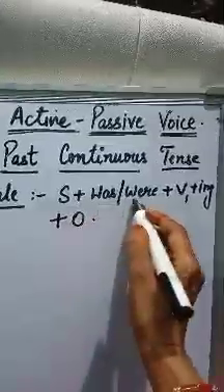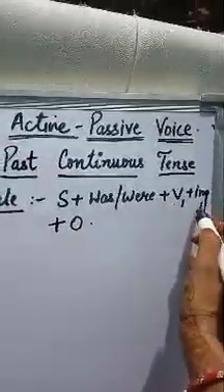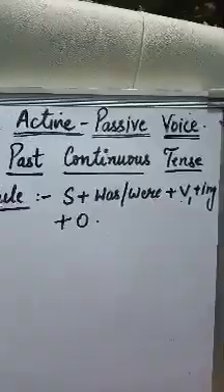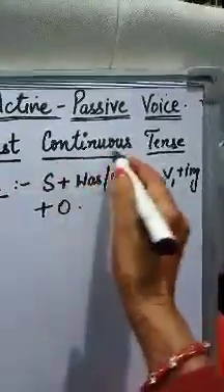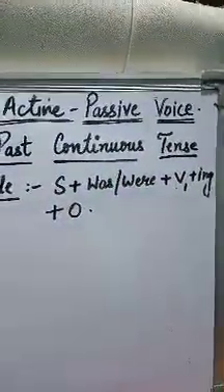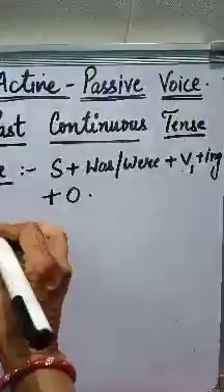Subject was verb, first form of verb with ing and then object. This is the rule of past continuous tense and its identity is